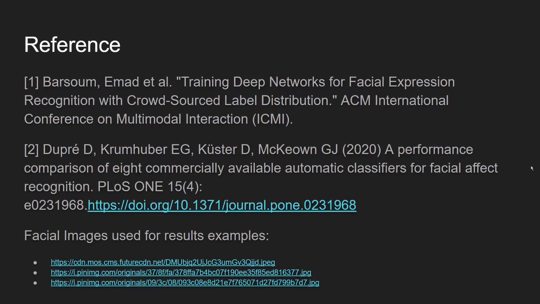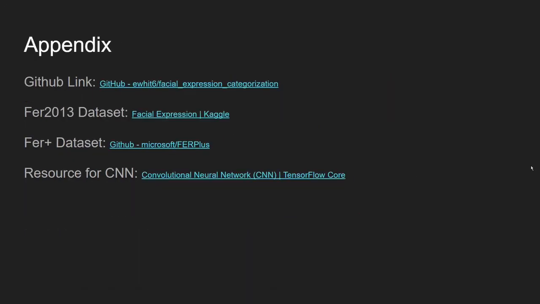Here are references that we used and found interesting. And lastly, our appendix with a link to our code, our data sets, and a resource we used to build the model.